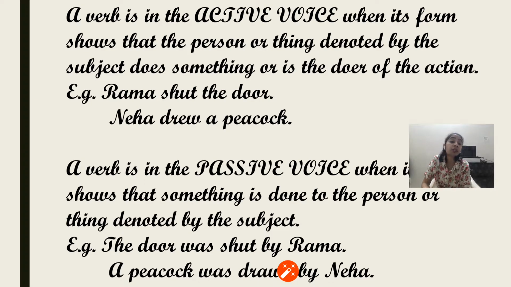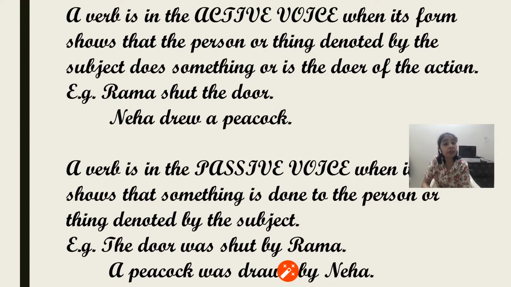Example: The door was shut by Rama. The door is not doing anything, but Rama is doing something to the door. So the door is passive here, and the active one is Rama. So when the subject is passive and the object is active, in that case the passive voice is being used. A peacock was drawn by Neha. So the peacock is passive here, but who is the doer of the action? Neha. Neha has drawn a picture, a peacock. So here the peacock is passive and Neha is active.